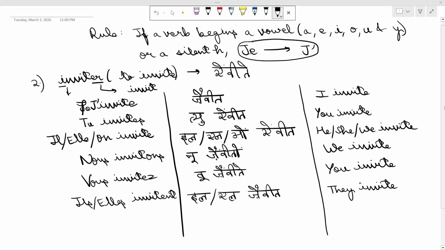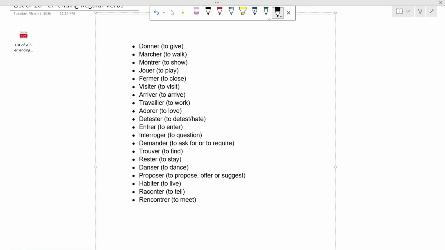I'm sharing a list of some most commonly used er ending verbs in French. Kindly write these down and practice these verbs on a daily basis. So the first verb is donner. Donner. This means to give. This is marcher, which means to walk. This is montrer, which means to show.